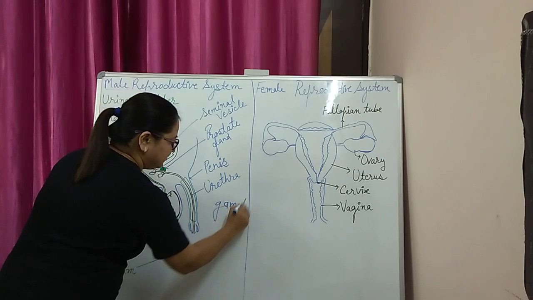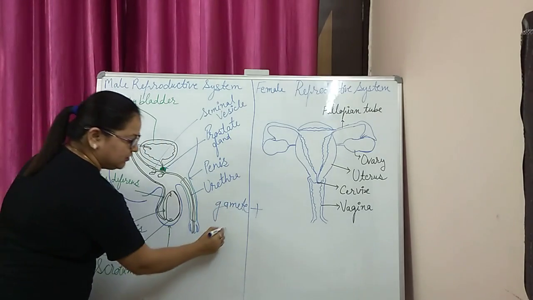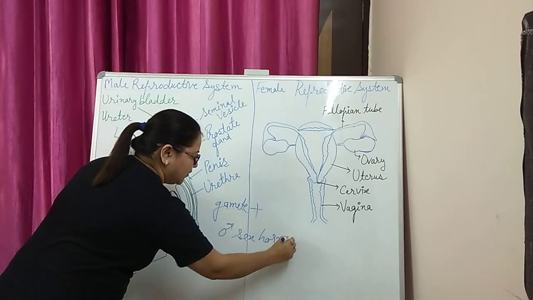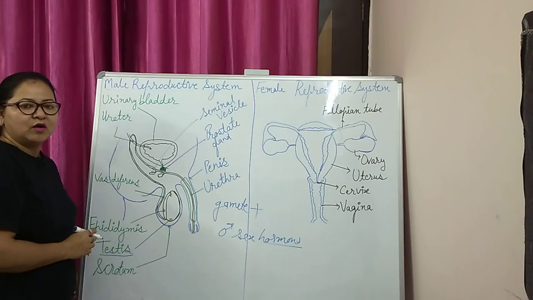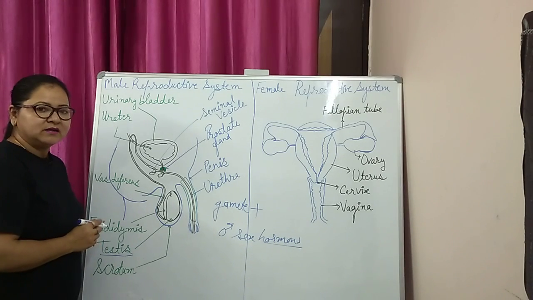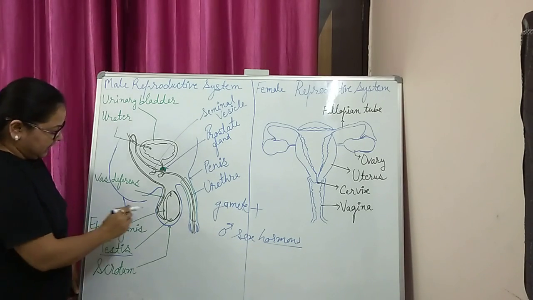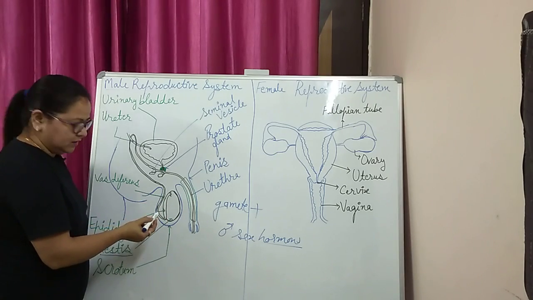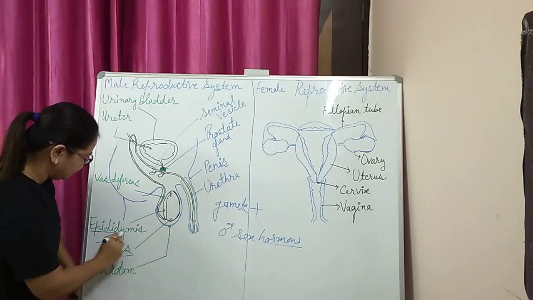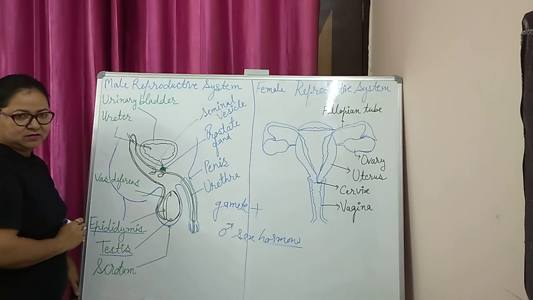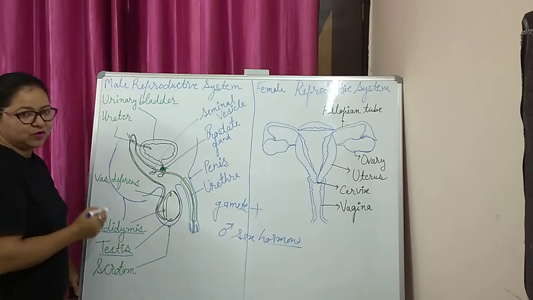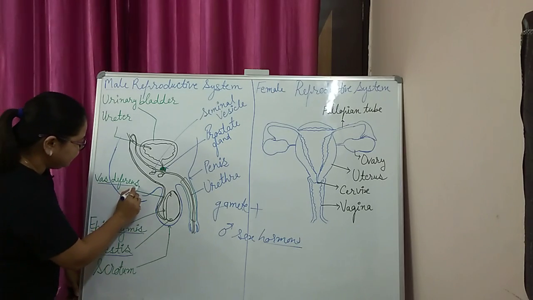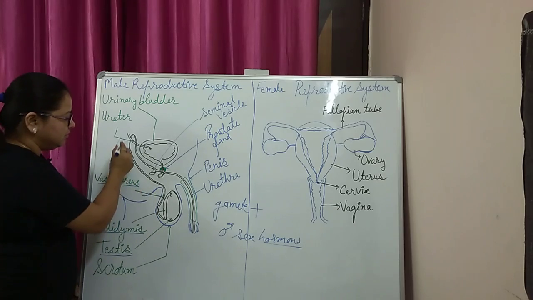The testes form the gametes plus secrete male sex hormones that are required for the development of secondary sexual characters at the time of puberty. Next, the testes form the sperms. For a short duration, they are stored in a very coiled structure called the epididymis. At the time of ejaculation, the sperm pass through the vas deferens and move towards the penis.